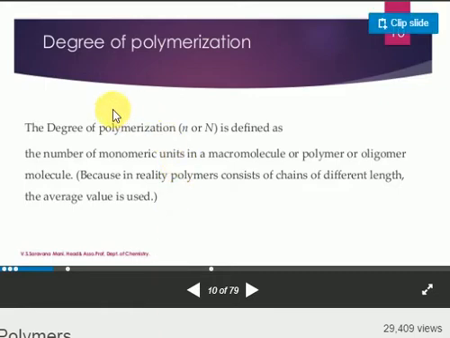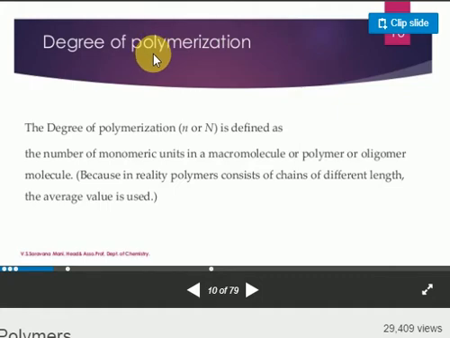So let's have a new, very important point: degree of polymerization. What is the degree of polymerization? If we consider any polymer, how many molecules are used to make it? Just imagine a textbook: how many papers are there? That is nothing but the degree of polymerization, the n value. It is represented by small n or capital N. It is defined as the number of monomeric units in a macromolecule, polymer, or oligomer. So based on how many monomer units are there, it is called the degree of polymerization.